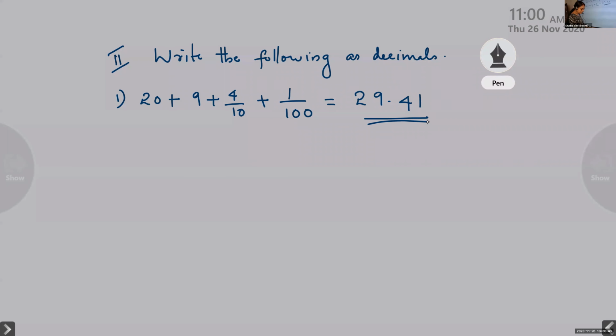Now next one. Third question: write the following as decimals.